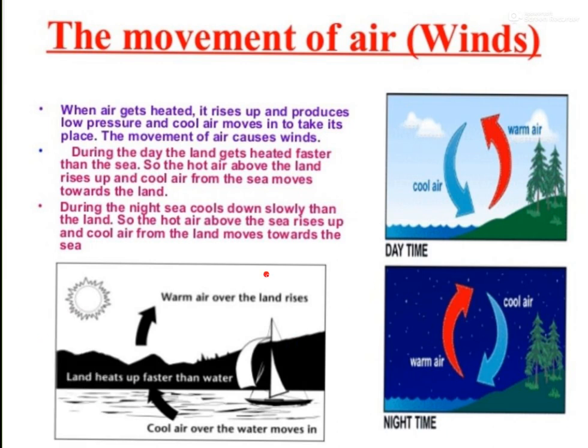So there is a low pressure area here, and here it is high pressure. So there will be a pressure difference between these two areas, and as we know particles will move from high to low. So the particles start to move from high to low.